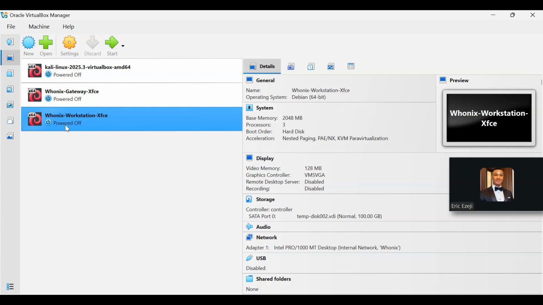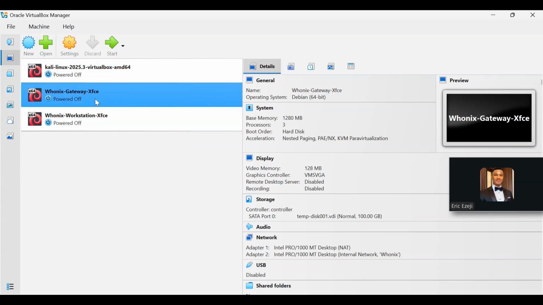As you can see right here, we have two virtual machines. Whonix gives you two virtual machines: the first is the Whonix Gateway, and the second is the Whonix Workstation. So Whonix is made up of two virtual machines. The gateway connects to the Tor network and handles all network traffic you are doing from the workstation.